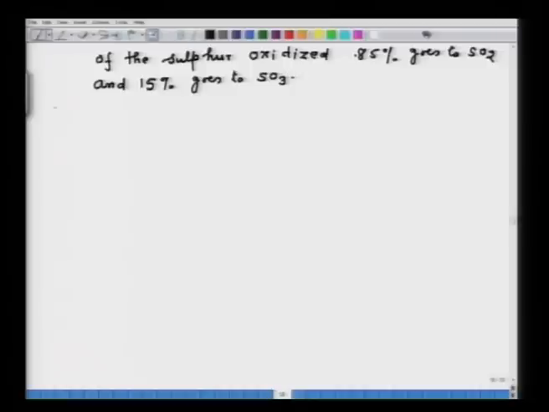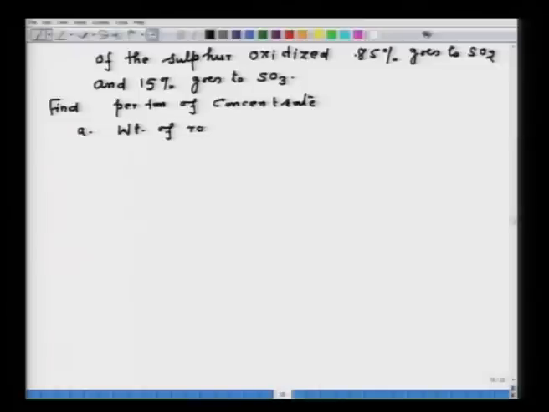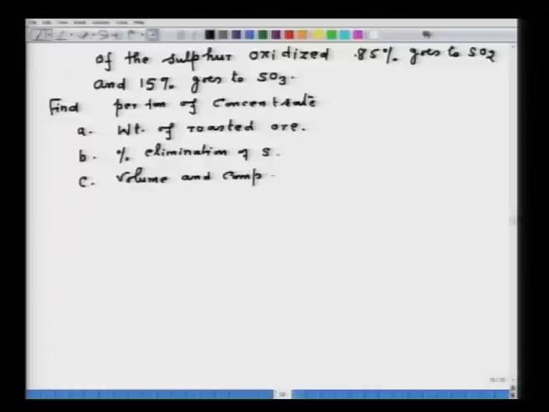Now, what you have to do? You have to find, of course, per ton of concentrate: A, the weight of roasted ore; B, percent elimination of sulfur; C, volume and composition of gases.